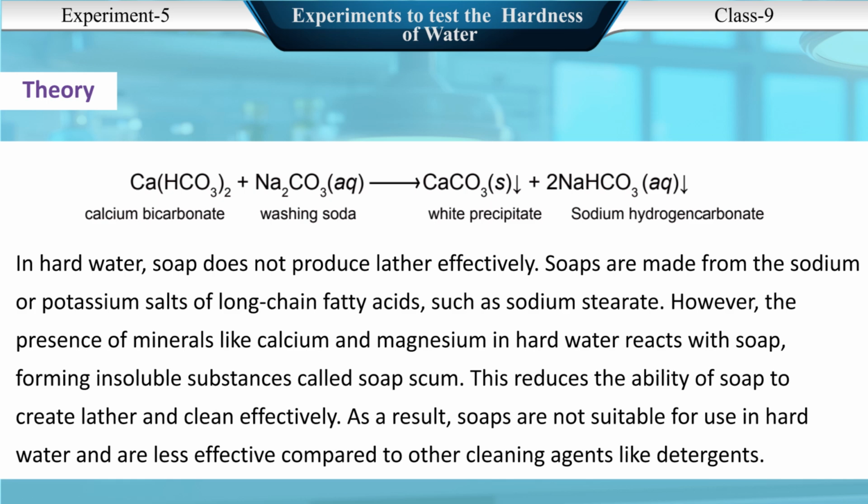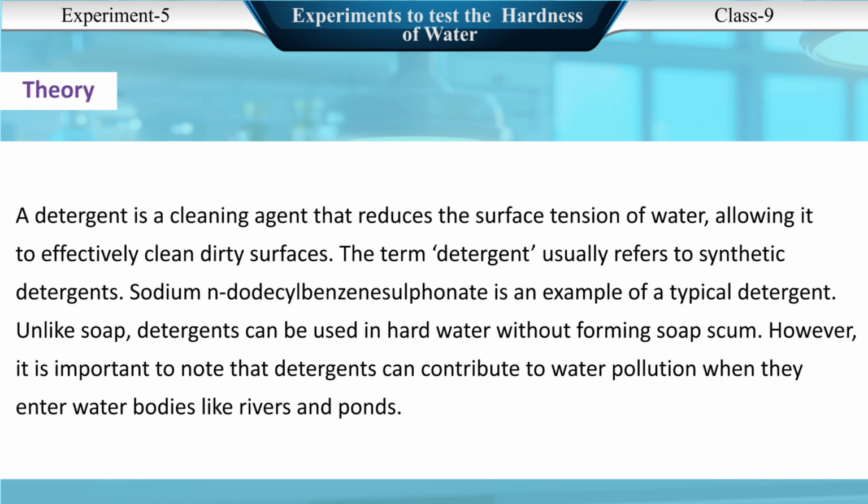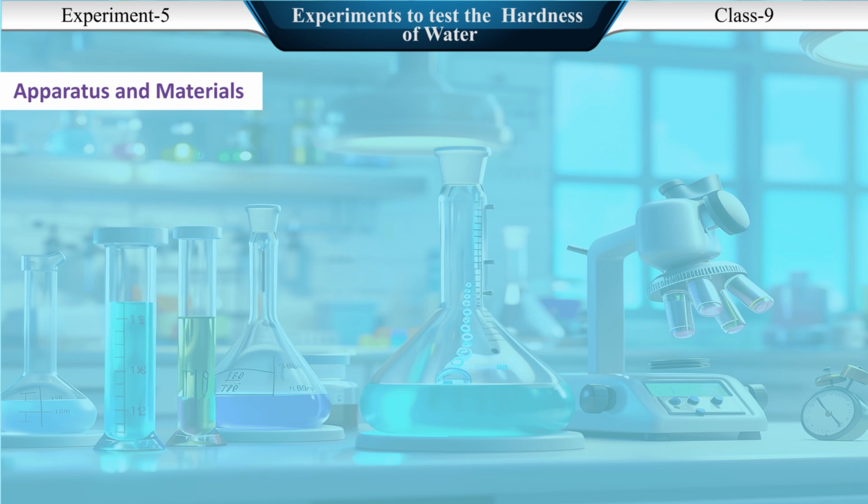agents like detergents. A detergent is a cleaning agent that reduces the surface tension of water, allowing it to effectively clean dirty surfaces. The term detergent usually refers to synthetic detergents. Sodium N-decyl-benzenesulfonate is an example of a typical detergent. Unlike soap, detergents can be used in hard water without forming soap scum. However, it is important to note that detergents can contribute to water pollution when they enter water bodies like rivers and ponds.